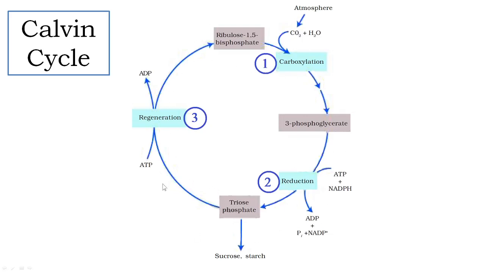This is the simple form of the Calvin cycle. The Calvin cycle is also called the C3 pathway, because the first compound formed is 3-phosphoglyceric acid, which is a 3 carbon compound, therefore it is also called as C3 pathway.